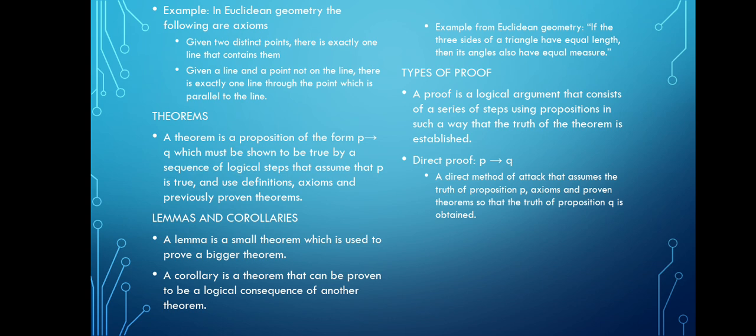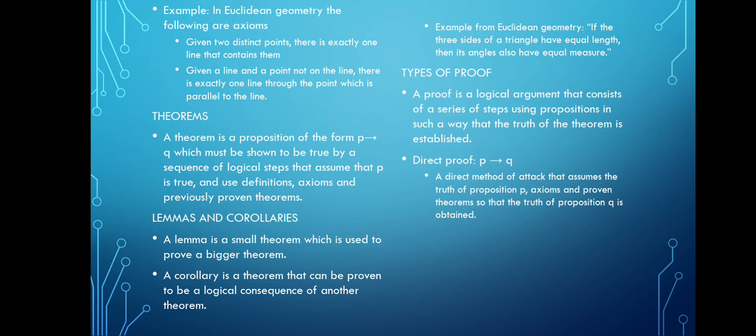Lemmas and corollaries. What is a lemma? A lemma is a small theorem which is used to prove a bigger theorem. Then, a corollary is a theorem that can be proven to be a logical consequence of another theorem. Example, from Euclidean geometry: if the three sides of a triangle have equal length, then its angles also have equal measure. Then, types of proof.